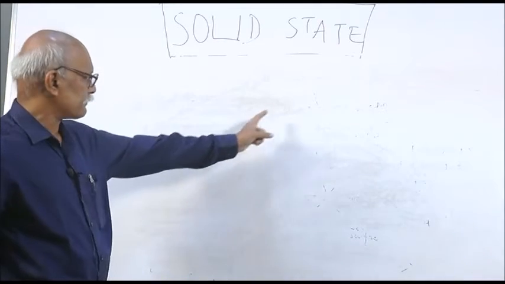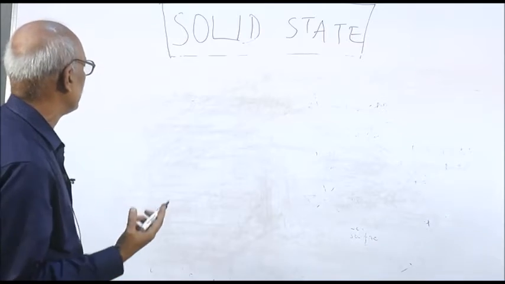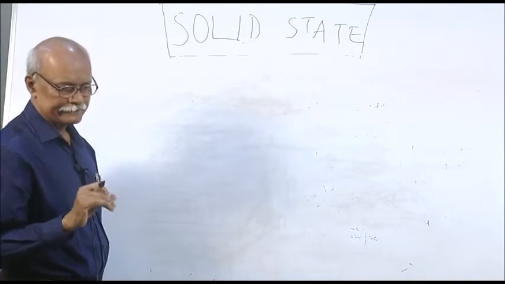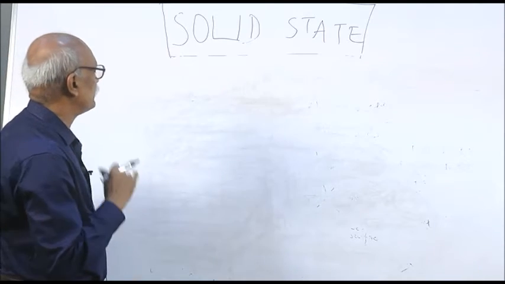Now you come across three questions: two are 2 mark questions, another is a 3 mark question. If a question is asked from solid state, you will surely get a question of this type.